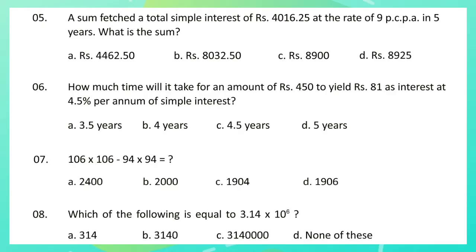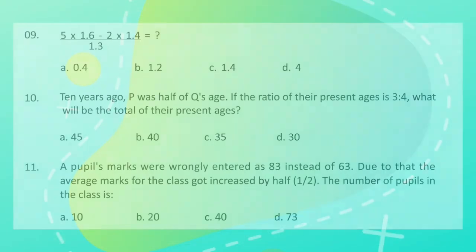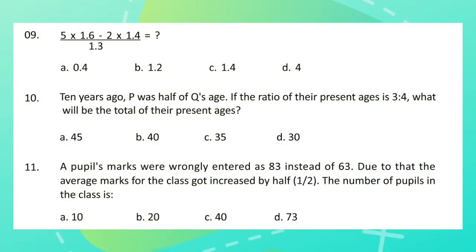Question 8. Which of the following is equal to 3.14 into 10 to the power 6? Question 9. 5 into 1.6 minus 2 into 1.4 divided by 1.3 equals what?